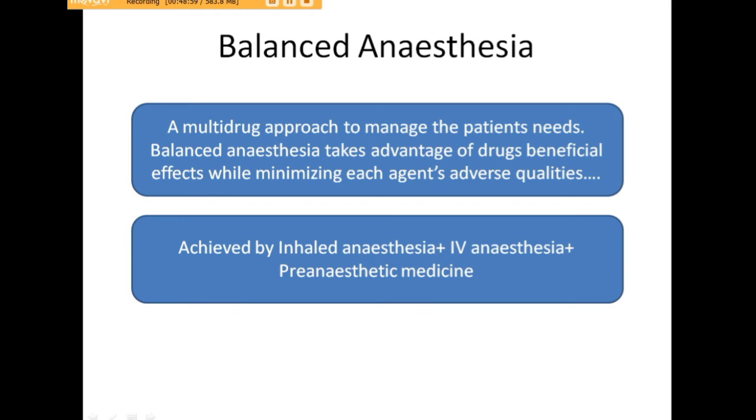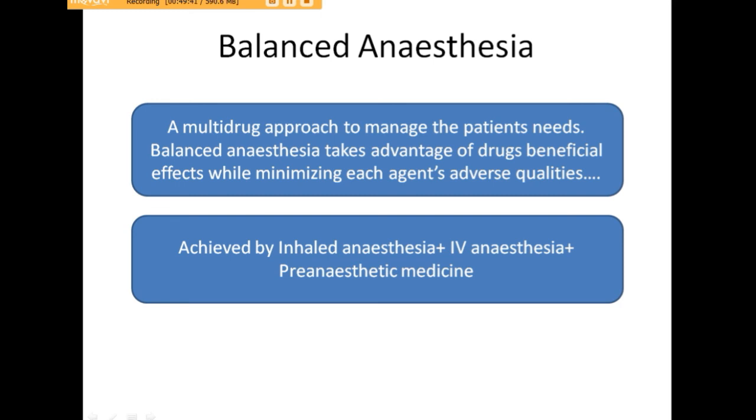There's a term called balanced anesthesia. More than two drugs are given along with each other, like a multi-drug approach is used to manage the patient's needs. Balanced anesthesia takes advantage of drugs' beneficial effects while minimizing each agent's adverse qualities. Like when more drugs are given along with each other, their dose will be reduced, hence their side effects will be reduced, but the beneficial effects are added on to the combination. It is achieved by inhaled anesthesia given along with the IV anesthetic agents and pre-anesthetic medications.